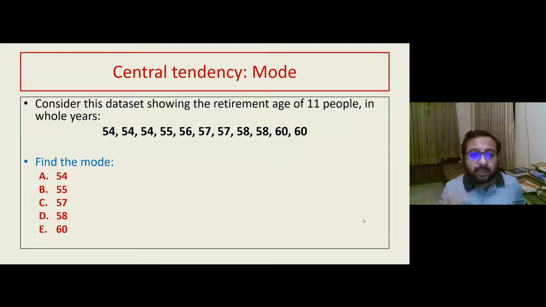So suppose this is a question for you. Consider the data set showing retirement age of 11 people in whole years. So these are the retirement ages of people. Find out the modal value. And Azhar, you can also turn on the poll.